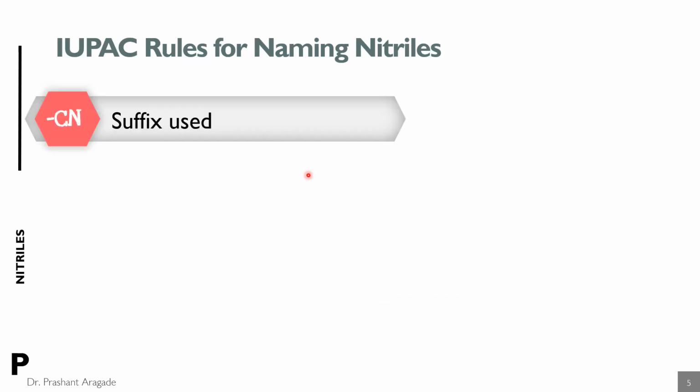So let's discuss the IUPAC rules for naming the nitriles or cyanides. The suffix used for nitriles is nitrile. In the IUPAC system, they are named as alkane nitriles. Remember, in the case of nitriles, there is no need to replace the E of alkane. It should be retained, and you add the suffix nitrile for compounds containing the nitrile functional group or cyanide functional group.